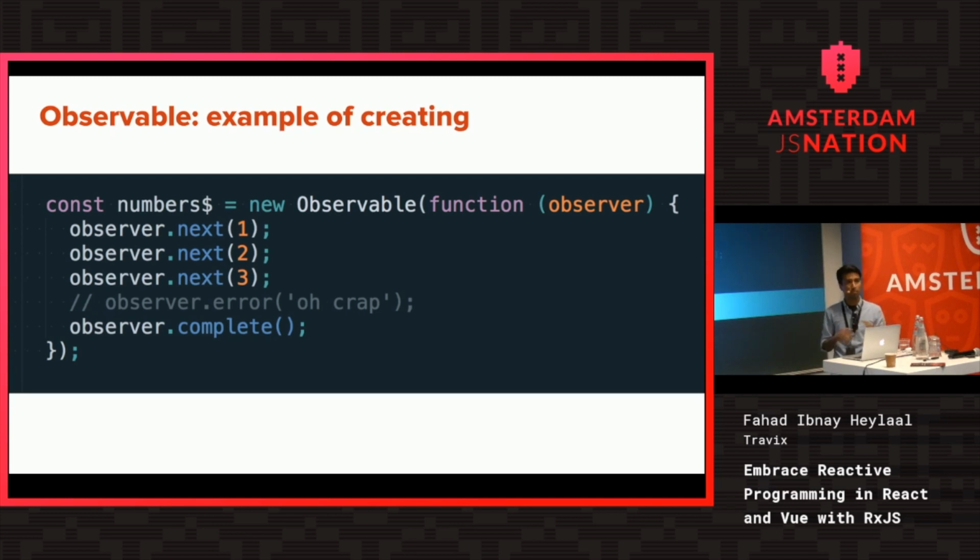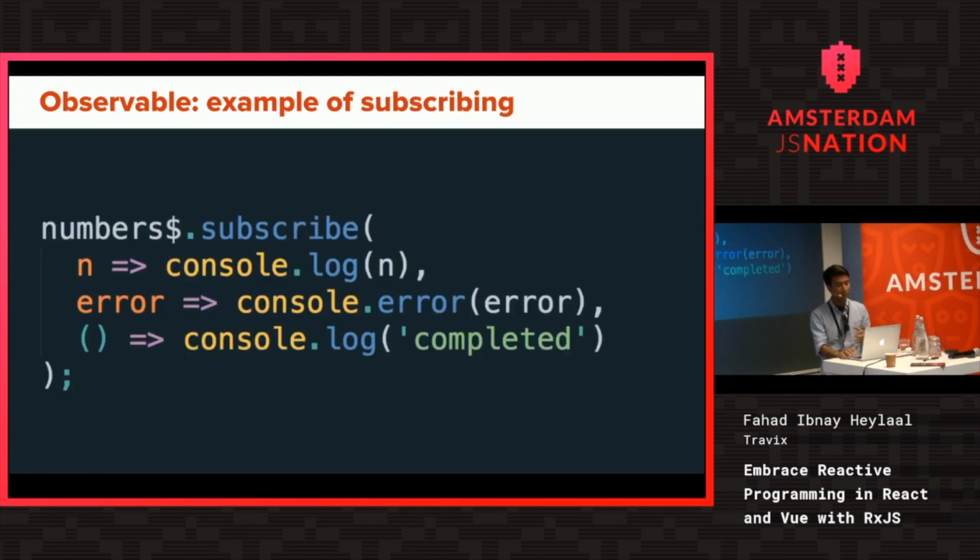That's the basic example. But that's just a definition. How do I actually get the values and use it? You can get the number stream, which we defined in the previous slide, and subscribe to it. The first argument that you receive is the actual values being emitted, which is all good. I'm getting all the numbers sequentially, and I can log them to my console. Then there's an error handler: if there's an error, I just get it and it stops right there. Then, of course, the third one, which you can pass to know that this observable has actually finished, so there is nothing more. It will fire a maximum of once, or never.